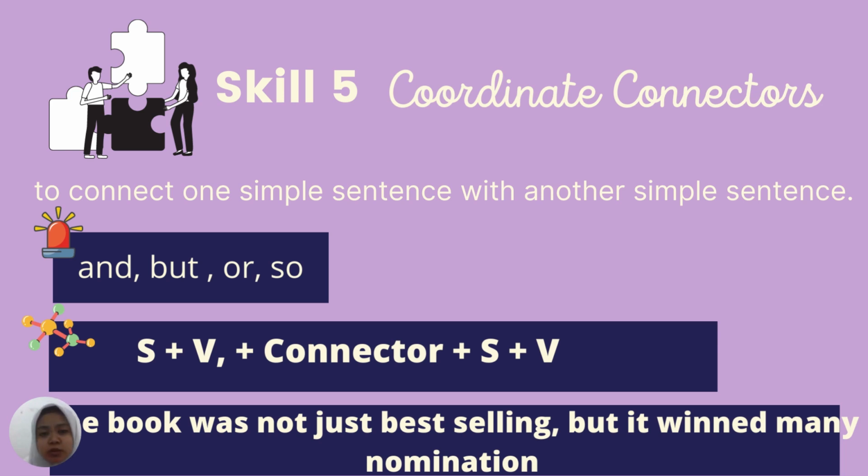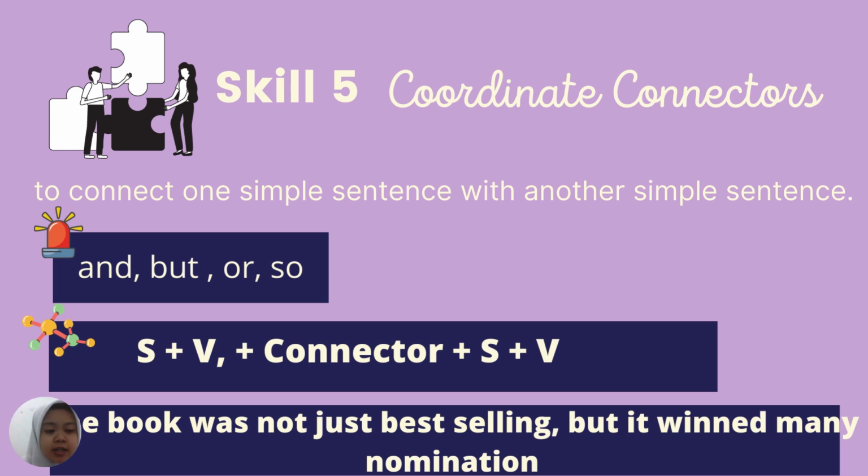So how are the forms for these coordinate connectors? The formula is subject plus verb, and then we have to use a comma. We have to use a comma if we use but and so as the connectors. But if we use and or, we don't have to use the comma. So the formula is subject plus verb plus connector plus subject plus verb. Don't forget to use a comma if we use but and so as the connectors.